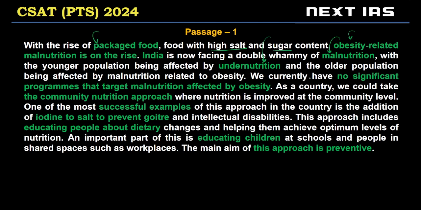And then the author tells us India has no significant programs for obesity and malnutrition affected by obesity. So since we have no great programs, the author here recommends which type of programs we should use or select. Community nutrition approach should be used.